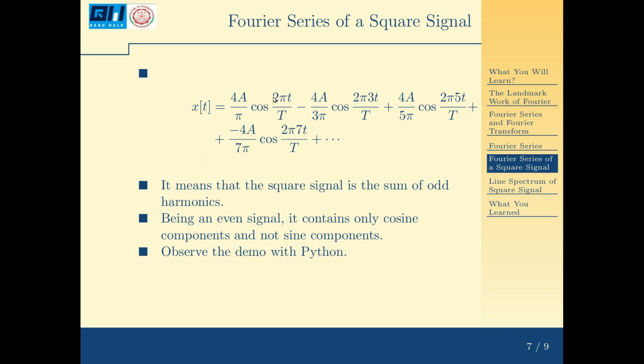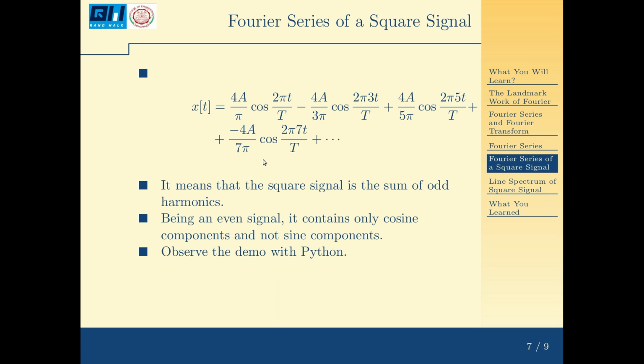Now, what is the value of my Fourier series? I have only cosine components. Not only that, I have only odd harmonics. So x(t) is 4A by pi into cos 2 pi t by T minus 4A by 3 pi into cos 2 pi into 3t by T plus 4A by 5 pi into cos 2 pi into 5t by T plus etc.